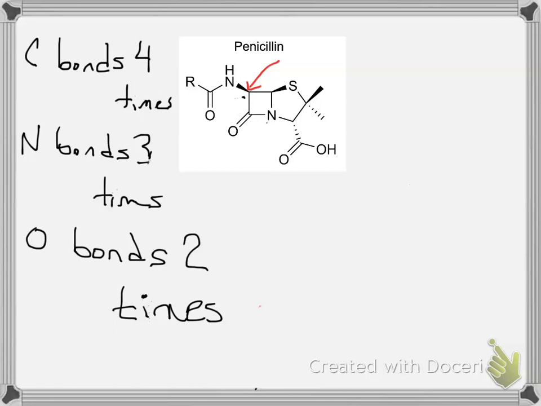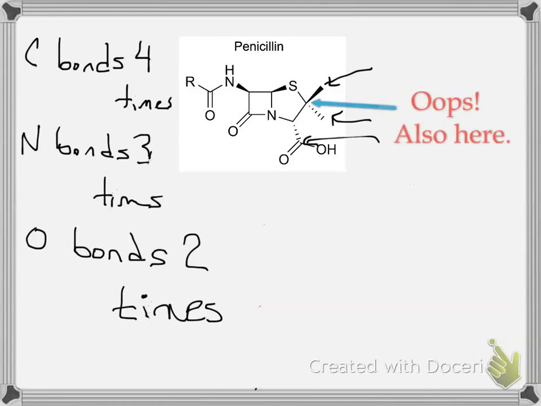Let me see if I can draw that a little more. So that is supposed to be showing that the hydrogen is projecting behind the plane. I couldn't figure out how to do a dash without all kinds of crazy things going on, so all that is an open wedge right there. There are, of course, other carbons in this thing which aren't shown. There's a carbon right there, a carbon right there, a carbon right there. Basically, anywhere you see the end of a line or a bend in the line, there's actually a carbon present there.